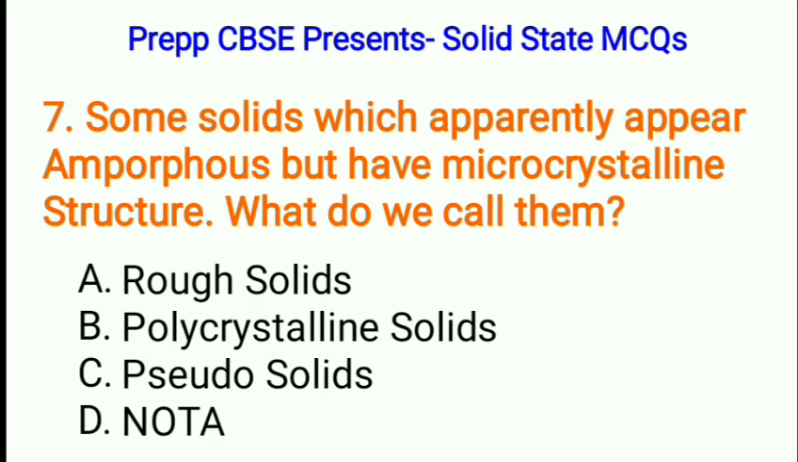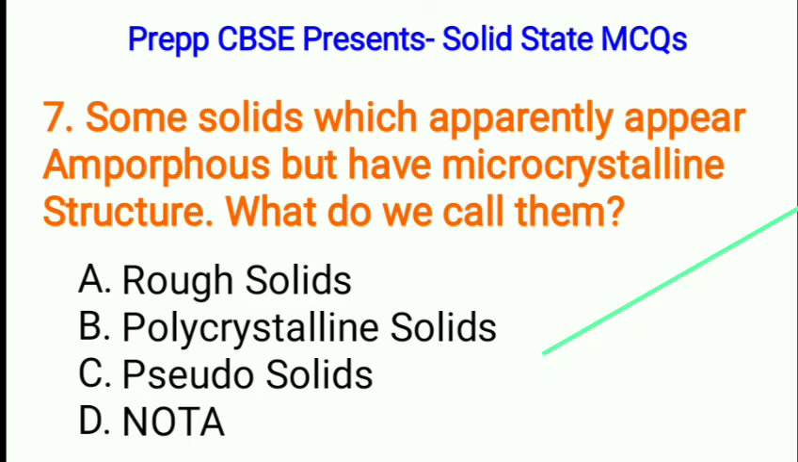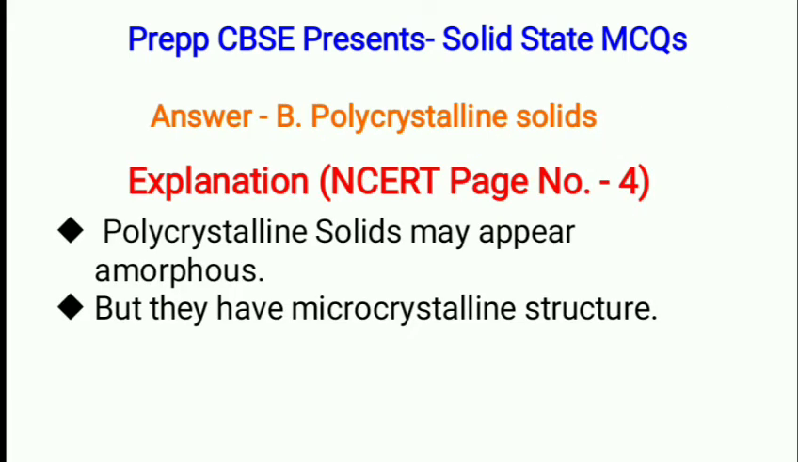Next, some solids which apparently appear amorphous but have microcrystalline structure, what do we call them? A. Rough solids, B. Polycrystalline solids, C. Pseudosolids, or D. None of the above. Correct option is B. Polycrystalline solids. Polycrystalline solids may appear amorphous, but they have microcrystalline structure.